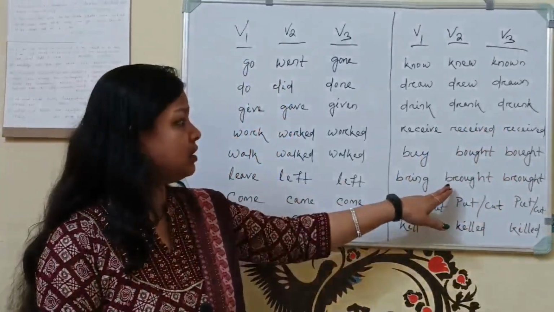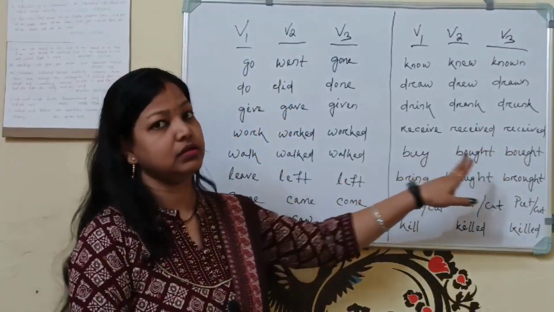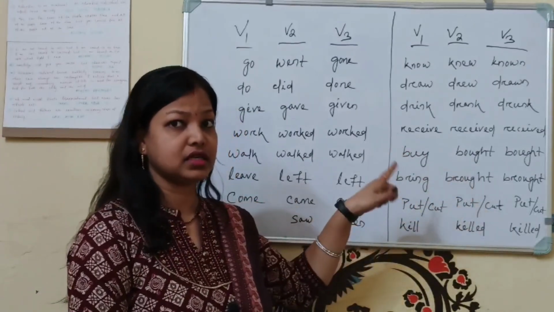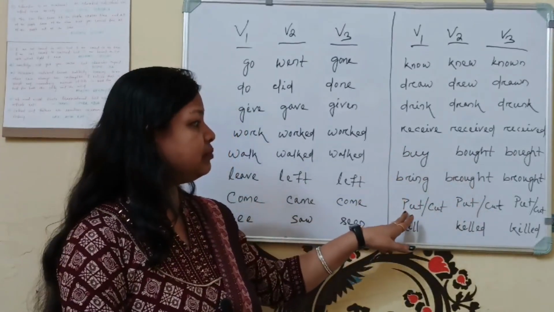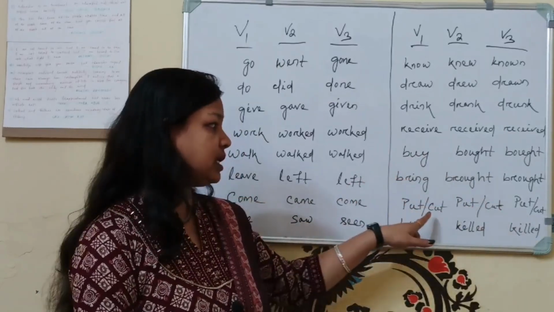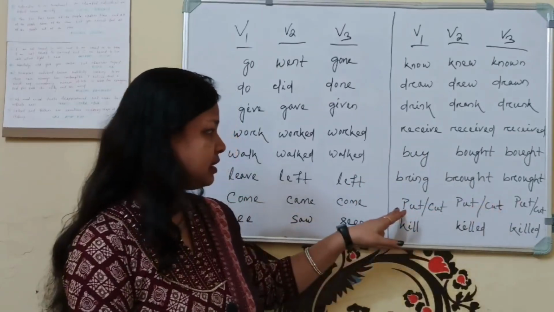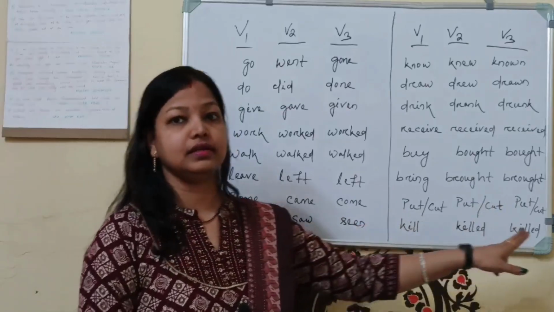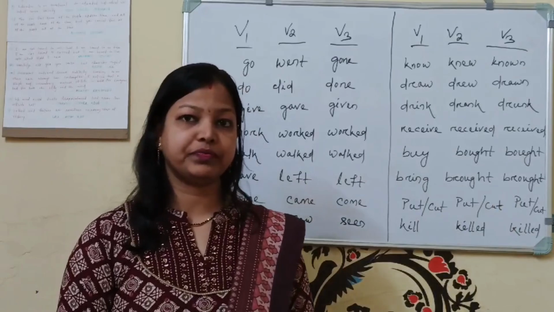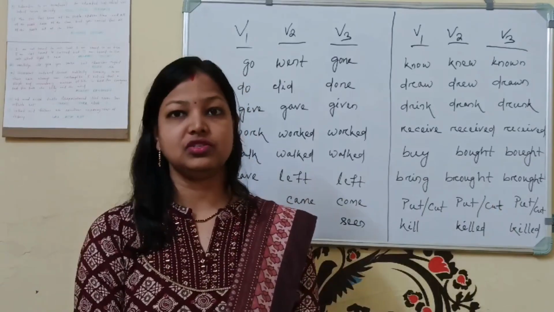You can see the spelling here. Buy past tense is bought, bring past tense is brought. People often get confused in this too. Put remains the same in verb 2 and verb 3. Similarly caught also remains the same, so I have written them together. Then kill, killed, killed. So like this you can read other verbs also. So for today this much.